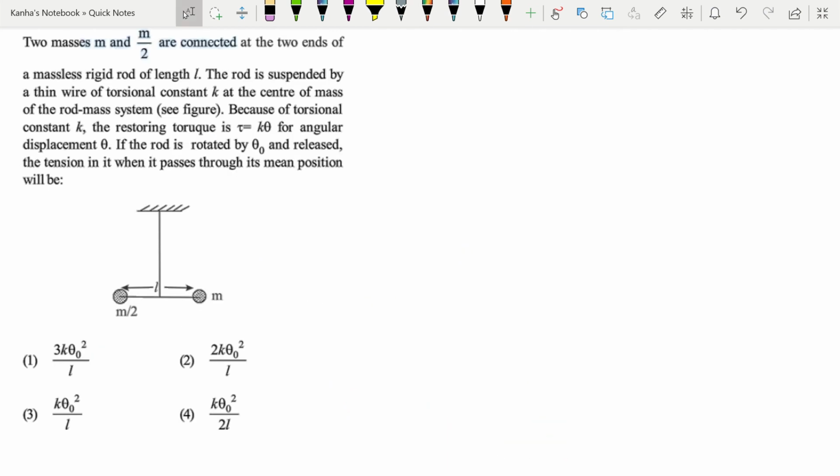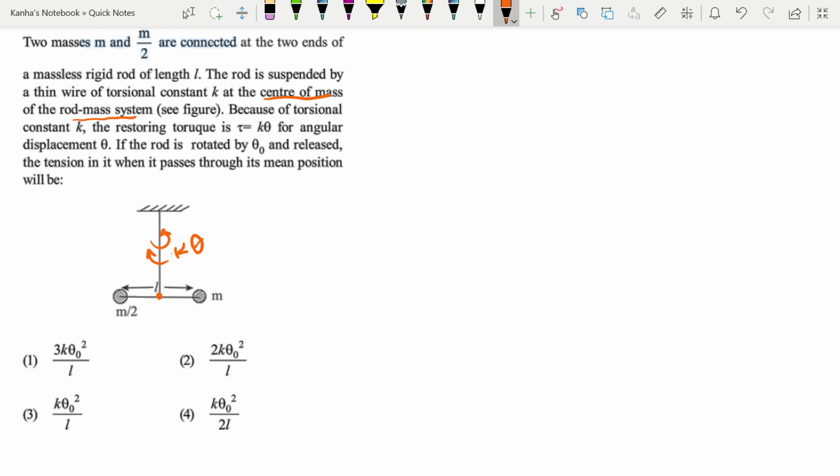So let's look at the next question. Two masses m and m by 2 are connected at the ends of a massless rigid rod of length L. The rod is suspended by a thin wire of torsional constant K at the center of mass of the rod mass system. Okay, so this point is at the center of mass. Because of the torsional constant K, the restoring torque is tau equal to K theta for angular displacement theta. So when you twist it by an angle theta, there will be a restoring torque on it equal to K times theta.